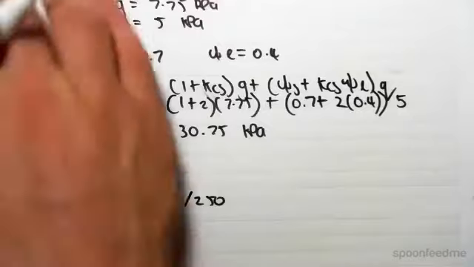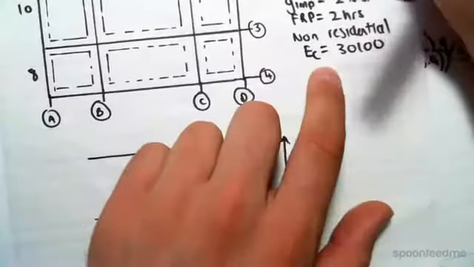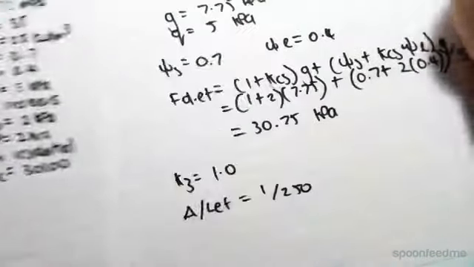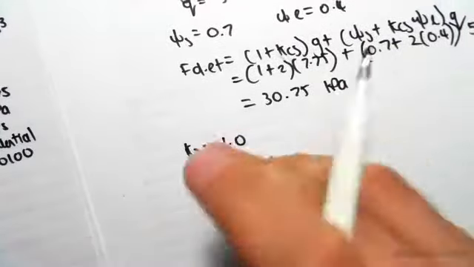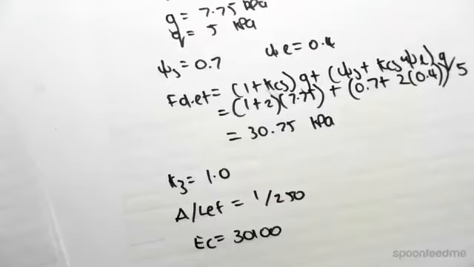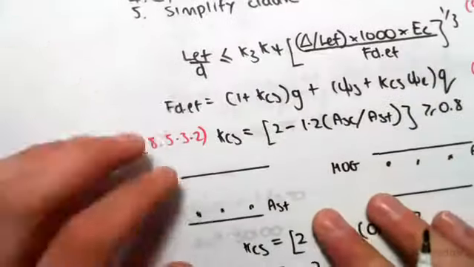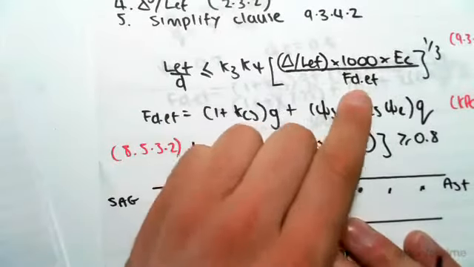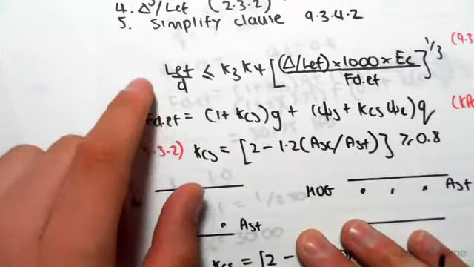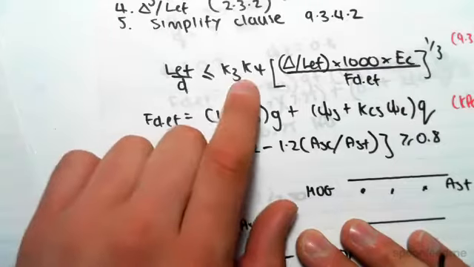Now that is just from the problem, we found that in the first video, 3100. Elastic modulus of concrete, 3100. So far, just to show you what we've found from the values, we don't know that, we don't know that. We've found K3, we've found that value, and that value. So the only unknown values at this stage are the length, the depth, and K4.